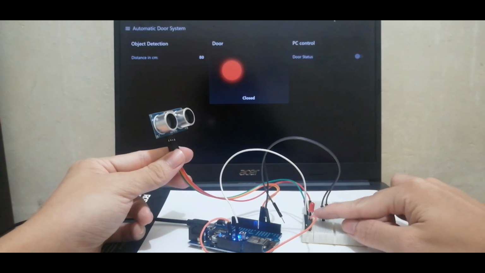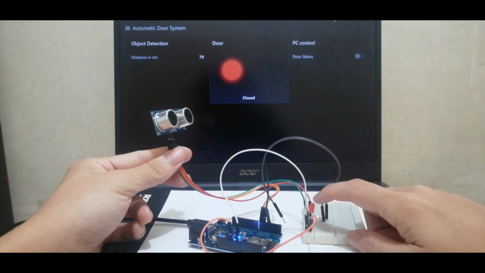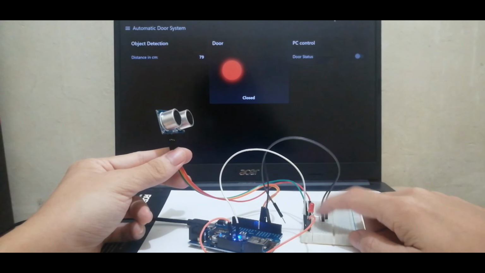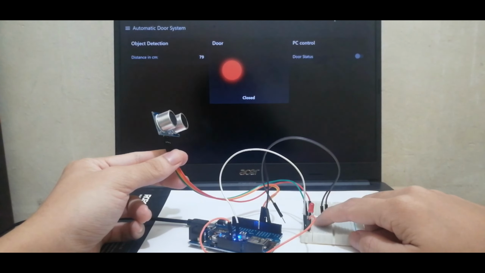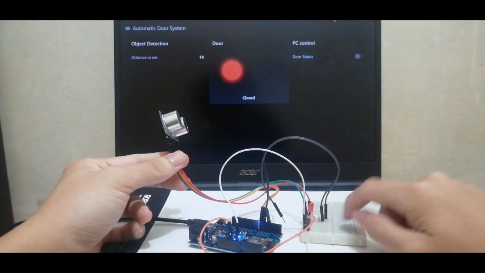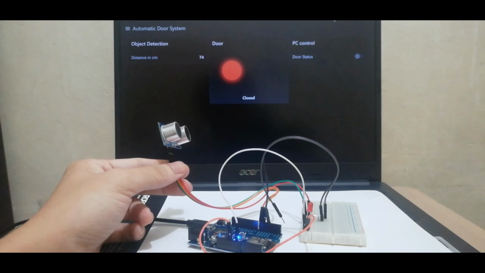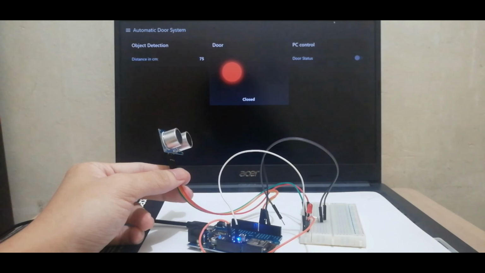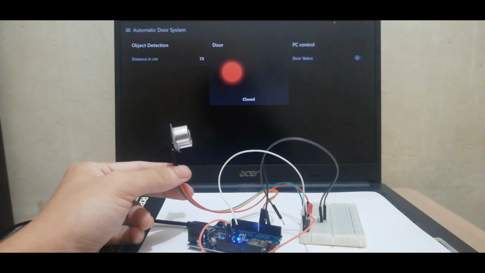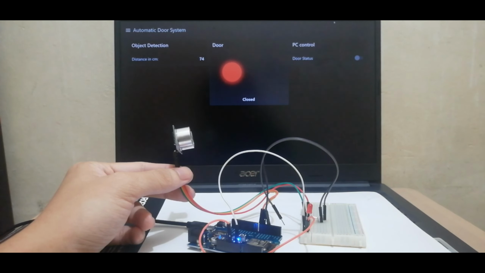The output is the LED that indicates the door. When the LED lights up, it means the door is open, and when it is dim, the door is closed. The UI has object detection that shows the object detected and received from the ultrasonic sensor, and how many cm away it is.